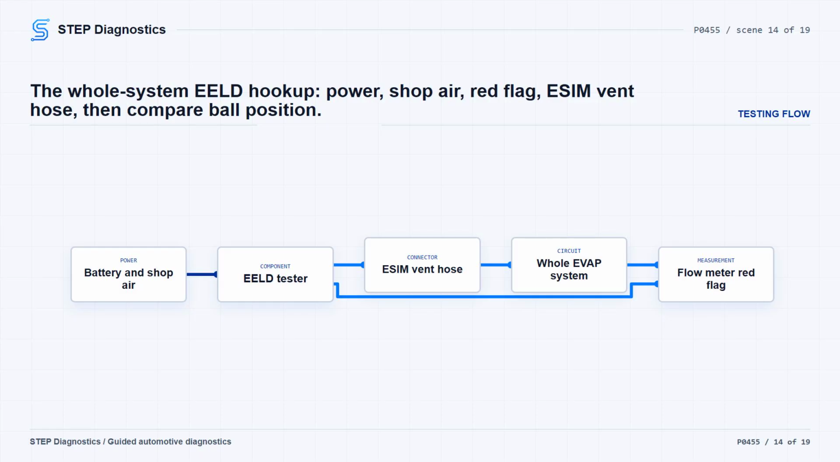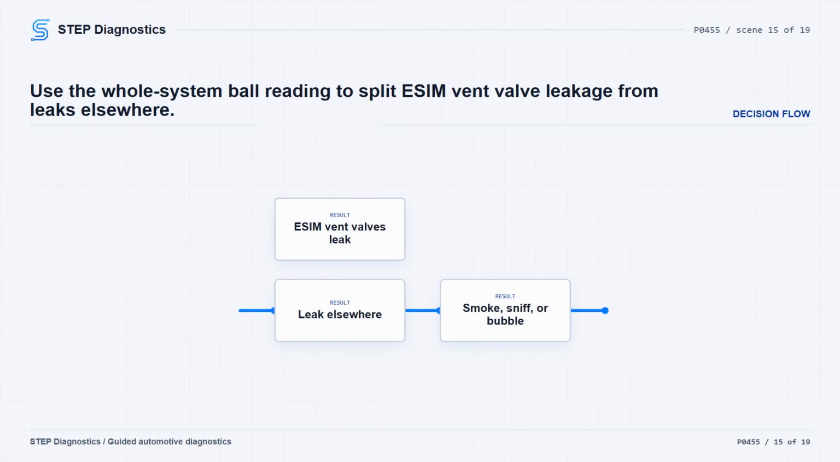Connect the AIR supply tip to the adapter, activate airflow, and compare the indicator ball to the red flag. If the indicator ball drops to the bottom of the meter or below the red flag, the rest of the system is sealed, and the leak is coming from the vent valves inside the ESIM.